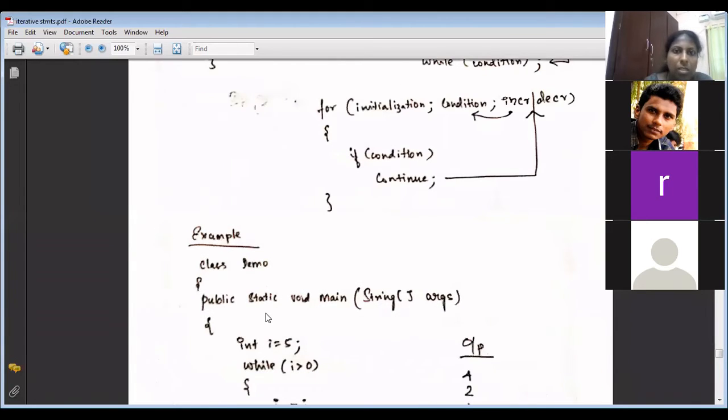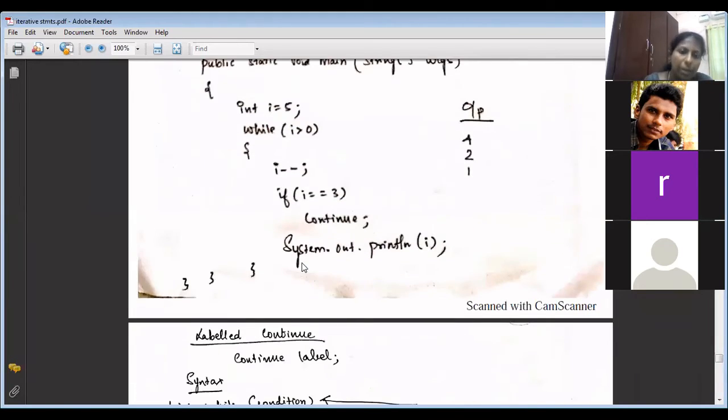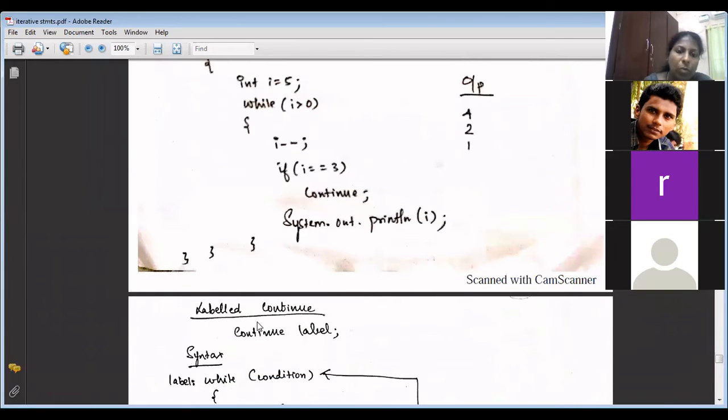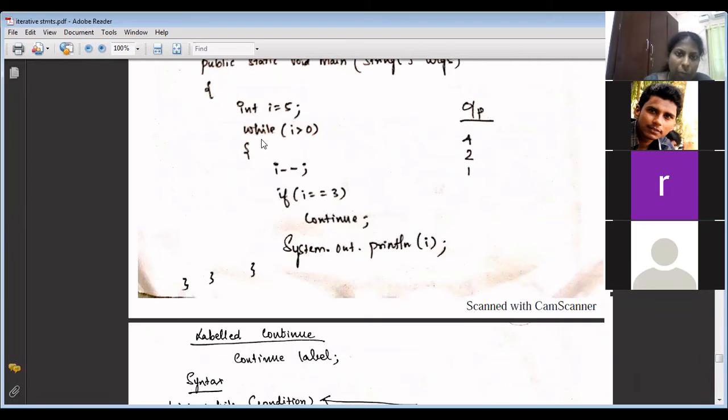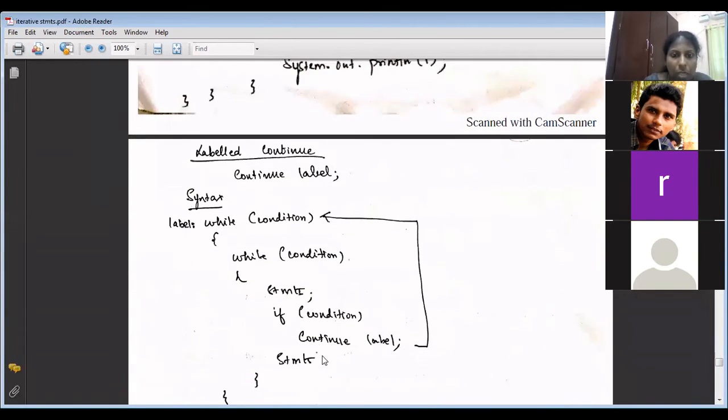So this is unlabeled continue, isn't it? Labeled continue means what? Continue label. Suppose you have a while nested within a while and you don't want to continue with the inner while. You want to go to the outer while. Then you will use continue label. If you give plain continue, it will go only to this while loop, isn't it?